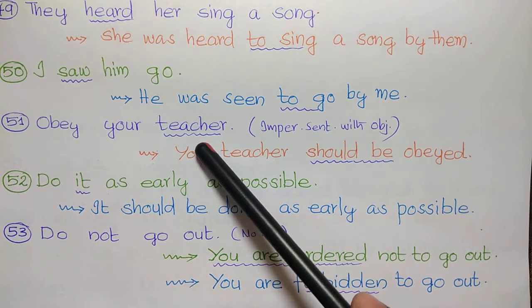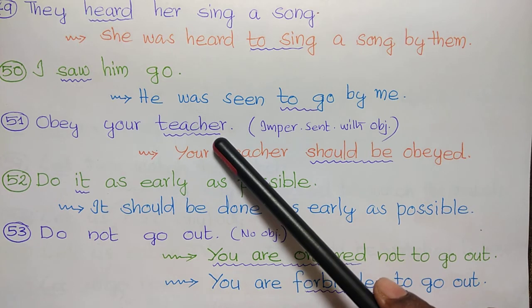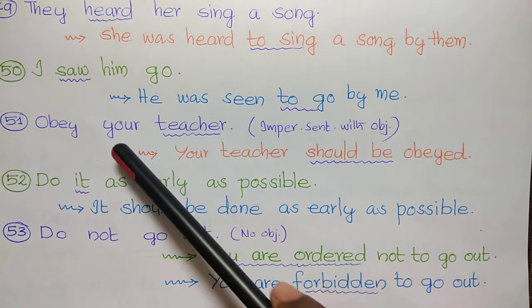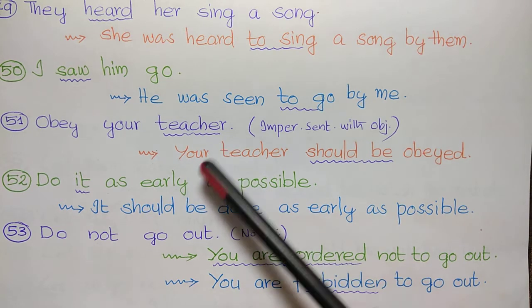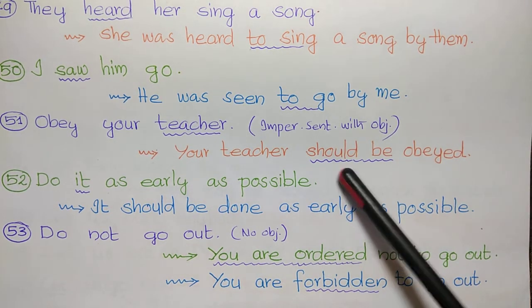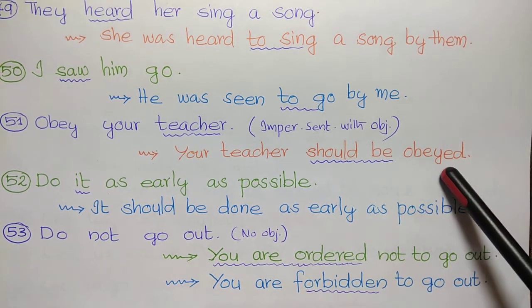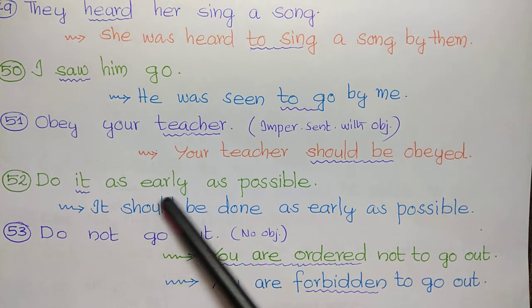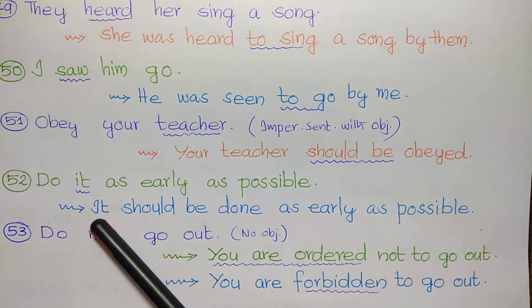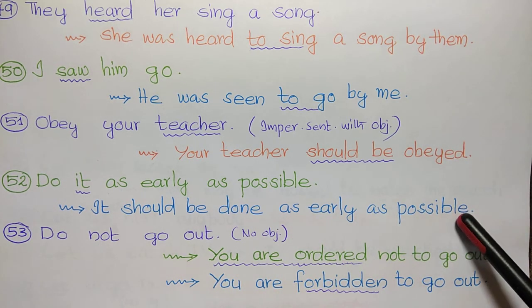Obey your teacher. Here it is an imperative sentence with an object. Obey your teacher. Your teacher should be obeyed. When there is an object, we use should be. Do it as early as possible. It is the object. It should be done as early as possible.